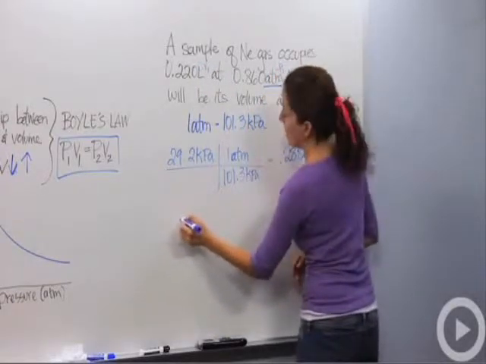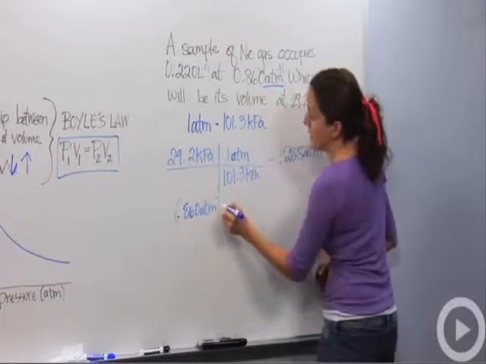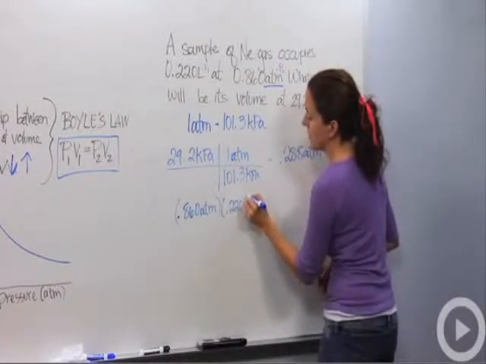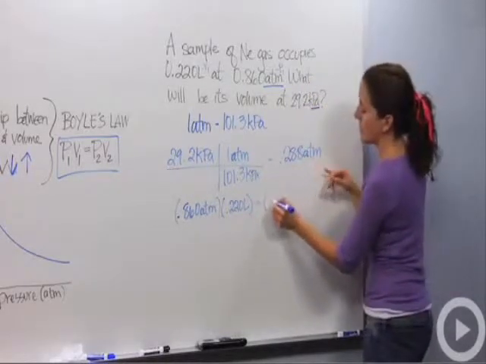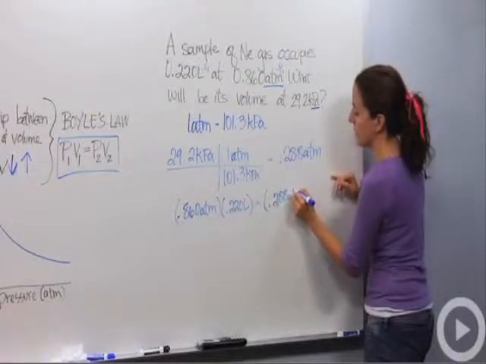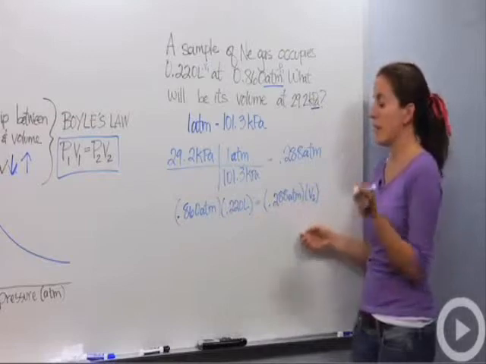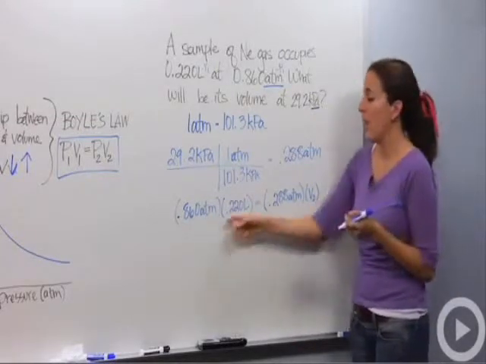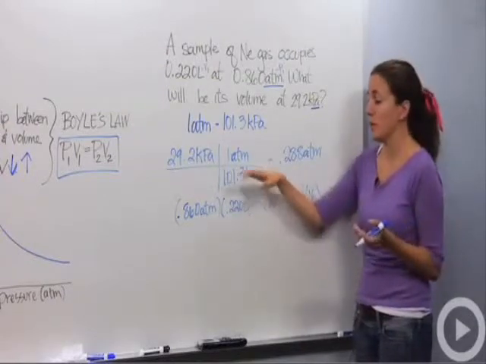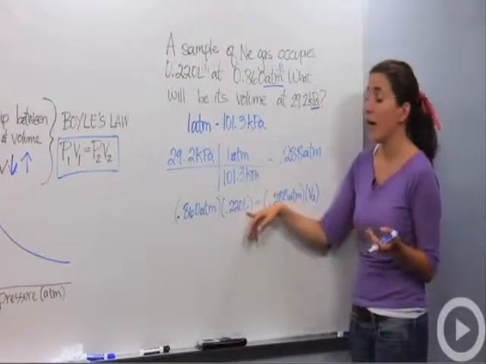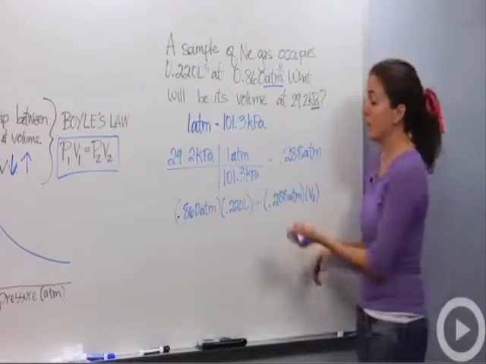So 0.860 atmospheres times 0.220 liters equals, we went to our new volume, and our second pressure is 0.288 atmospheres, and we don't know our new volume. That's what we're looking for. Now, before we even solve this, let's predict what our volume should be. Our pressure actually goes from 0.8 down to 0.2 or 0.3, so it drops. So what's going to happen to our volume? Our volume should increase according to our relationship that we discovered earlier. So let's see if that happens.